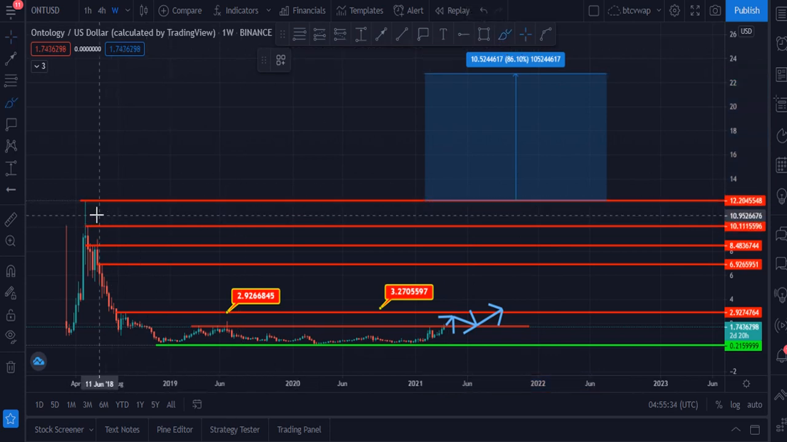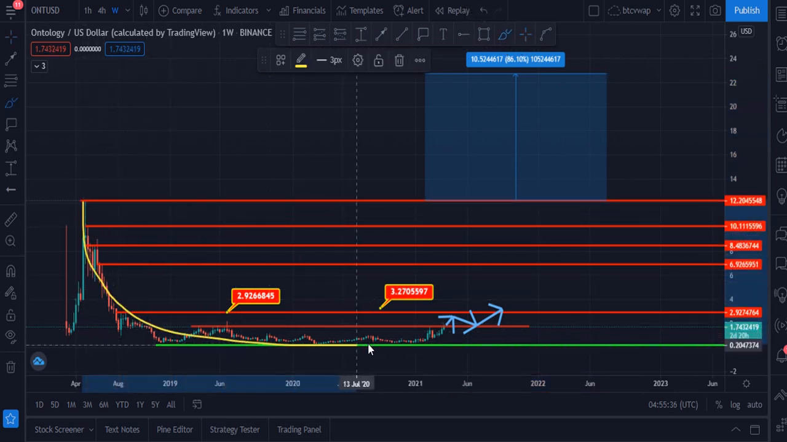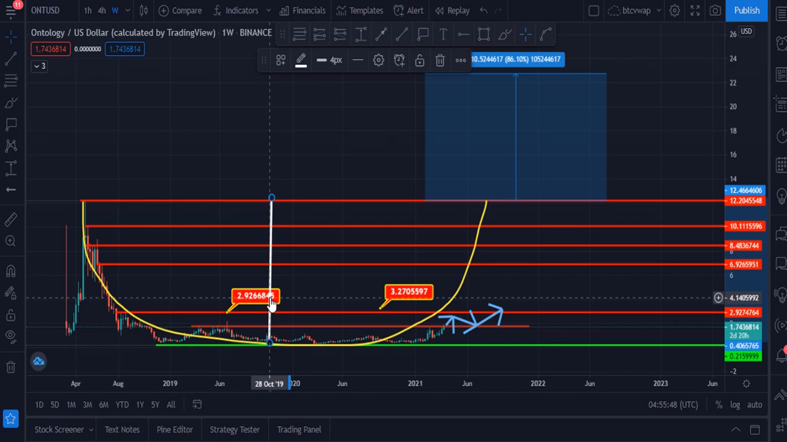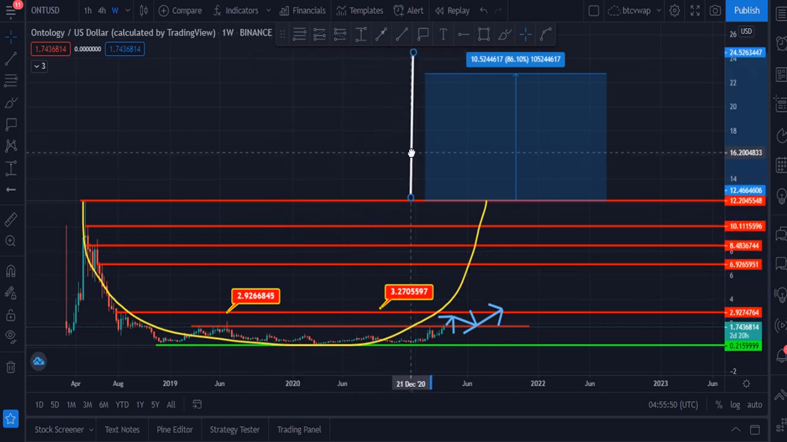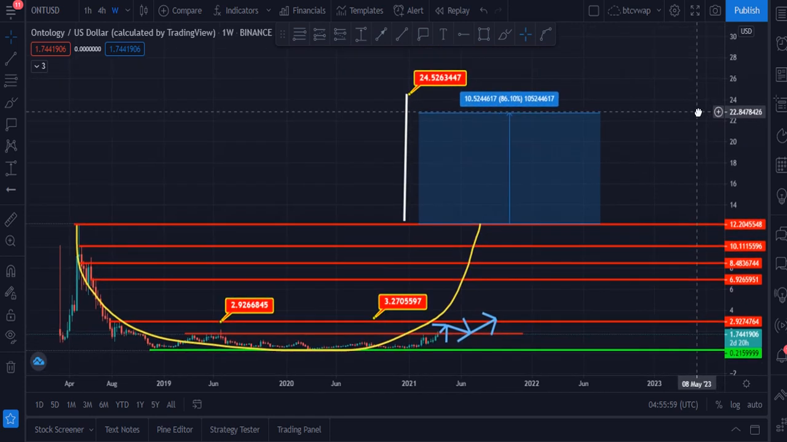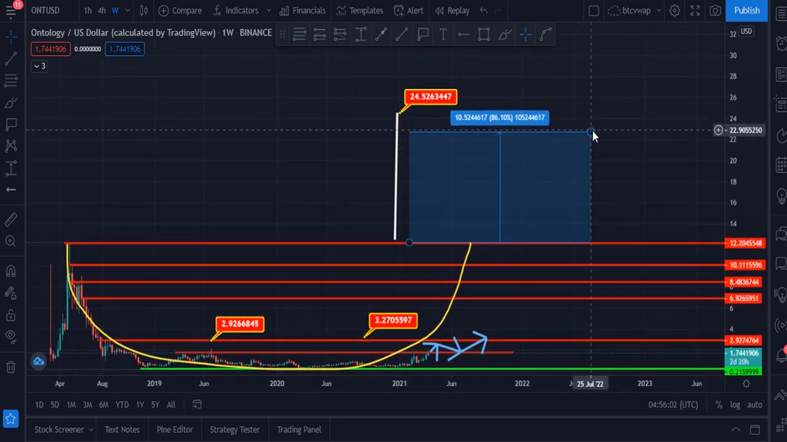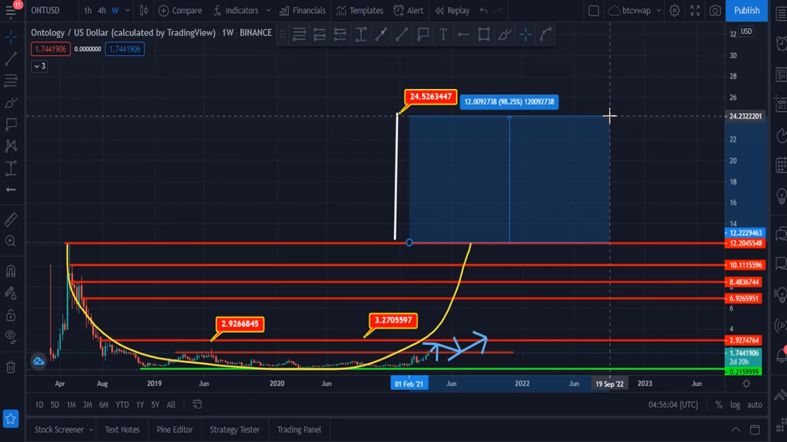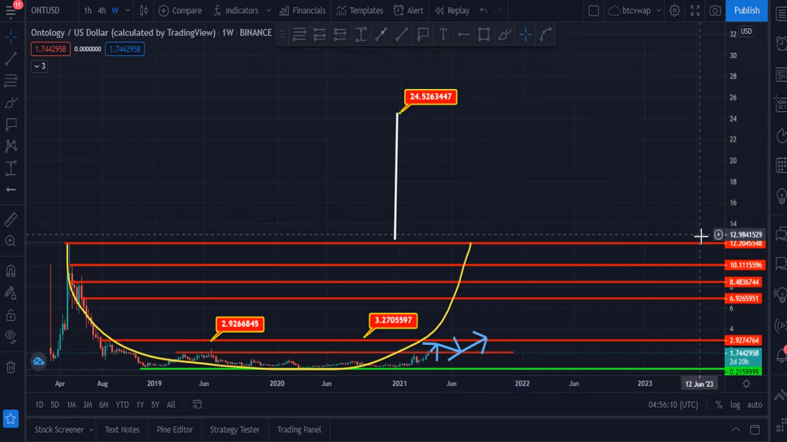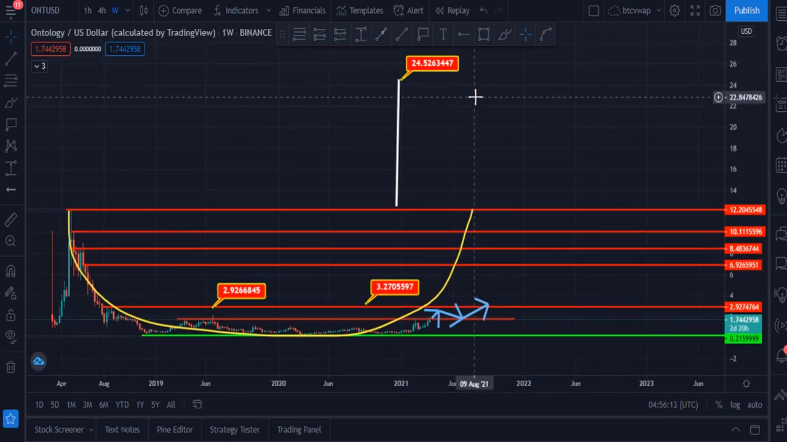Because in that case it will be like a cup and handle. Here you can see like that. And in that case, let me please show you. In that case it has to hit this zone, $24, and this will give you again 100% profit. And let me please remove this, and let me please show you.